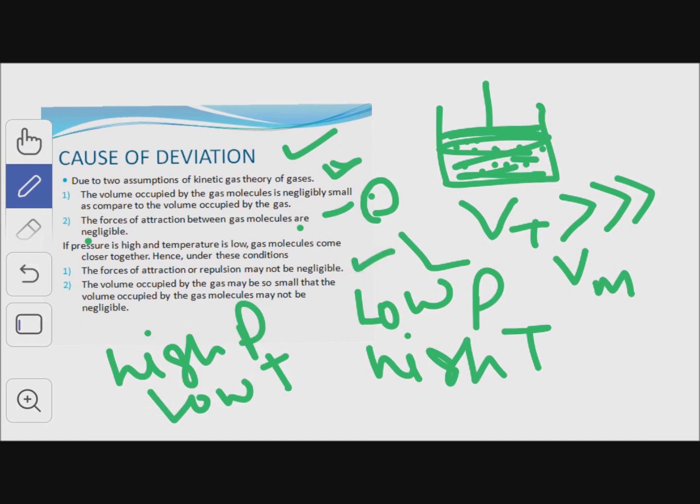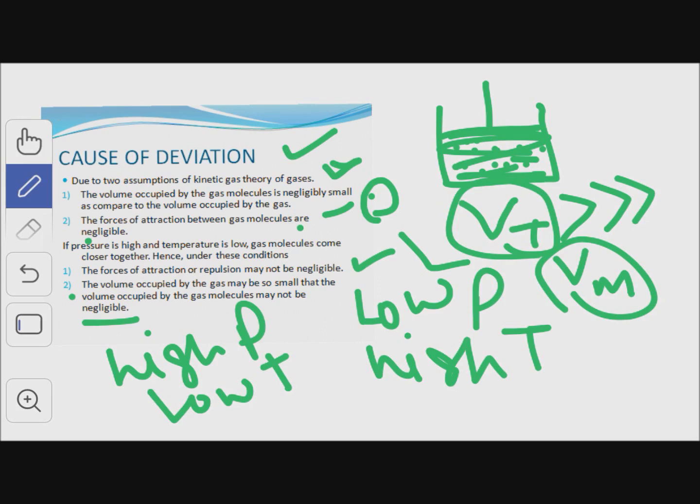It means they matter. Second, the volume occupied by the gas molecules may not be negligible in comparison to the total volume of the gas.